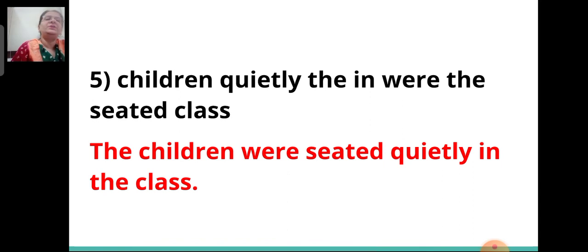Then children quietly the in were the seated class. And the meaningful sentence that you form out of this is, the children were seated quietly in the class.